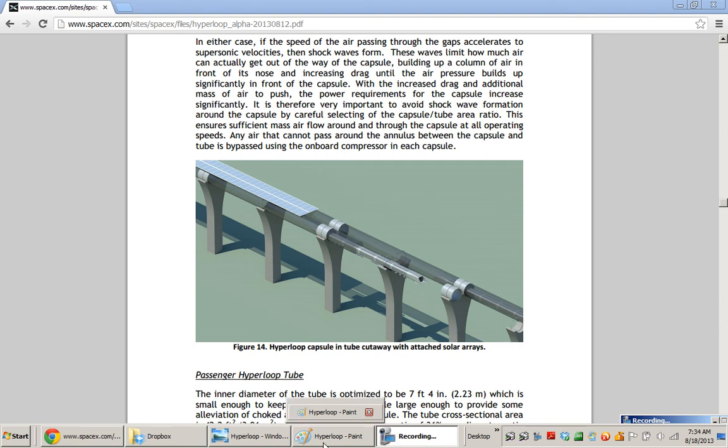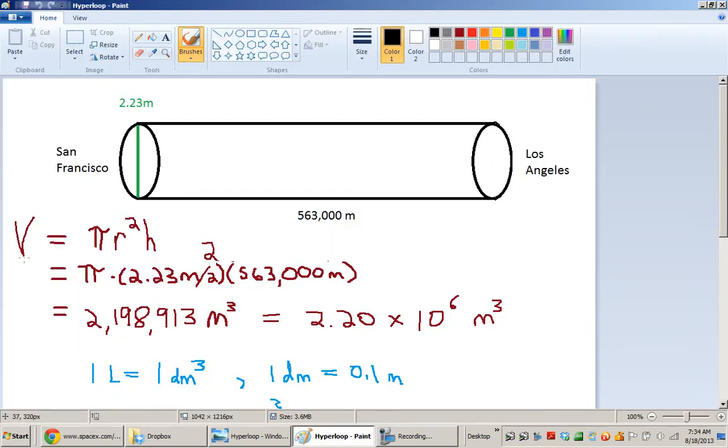And this is a great exercise in volume of a cylinder. So I can use volume of a cylinder as pi times the radius squared times height, and you can actually idealize this entire tube as being one giant cylinder with, according to him, a diameter of 2.23 meters. So Mr. Musk says that that's the inner diameter of the tube, and that the length of the tube is going to be 563 kilometers or 563,000 meters.